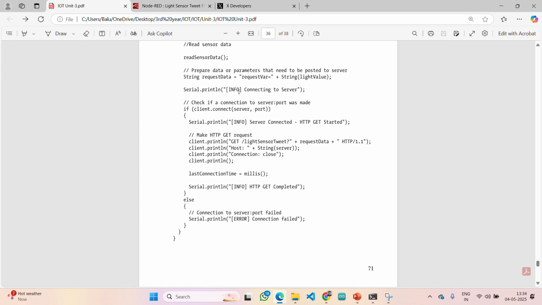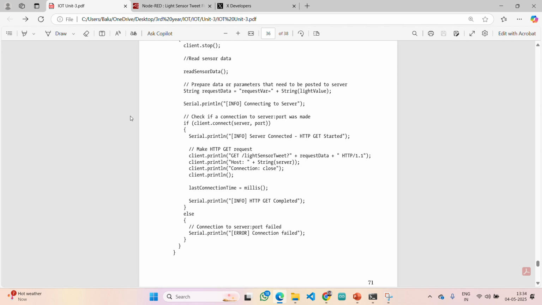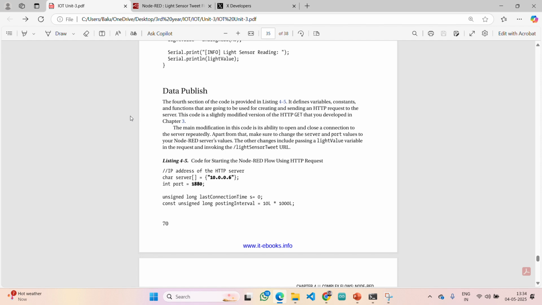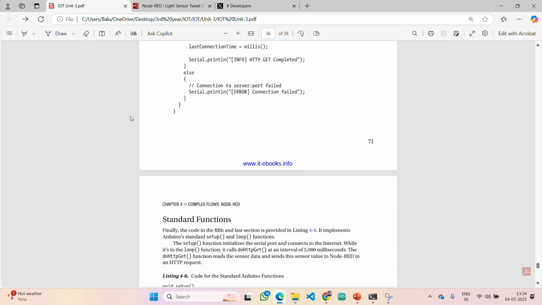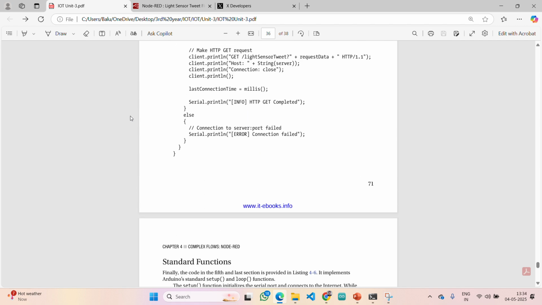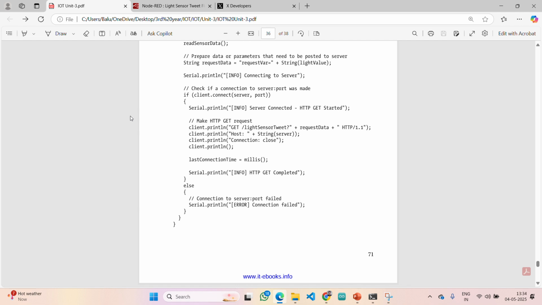Now regarding the serial information, here we are going to connect to the server and port. The server is our HTTP server, and the port is 1880, on which our Node-RED is running. So we are going to connect with it.